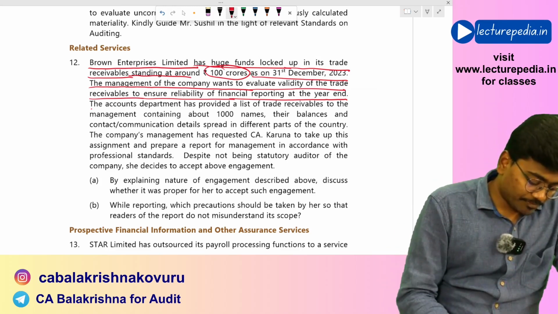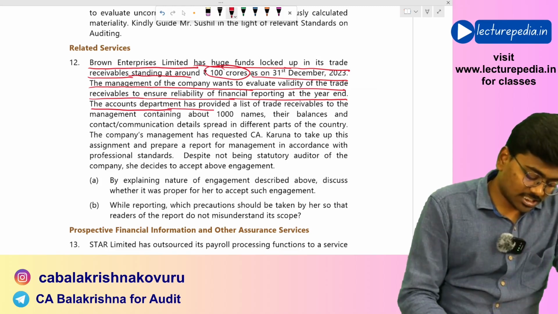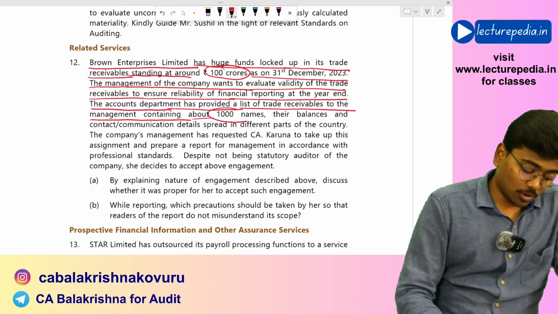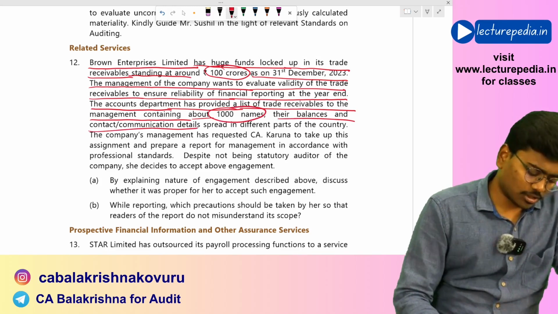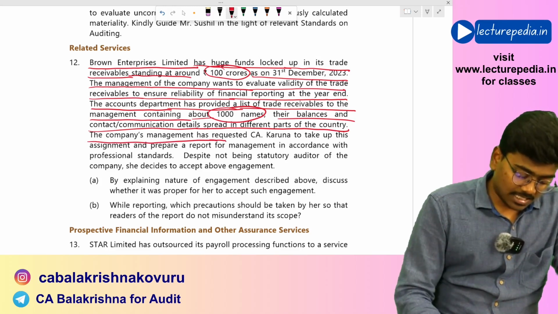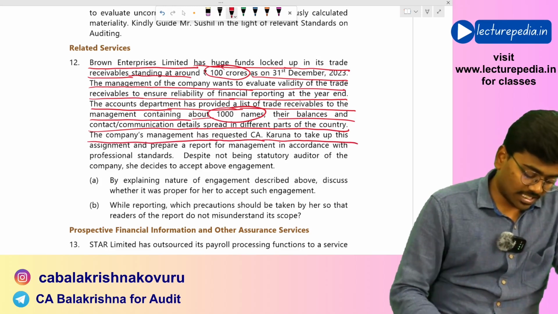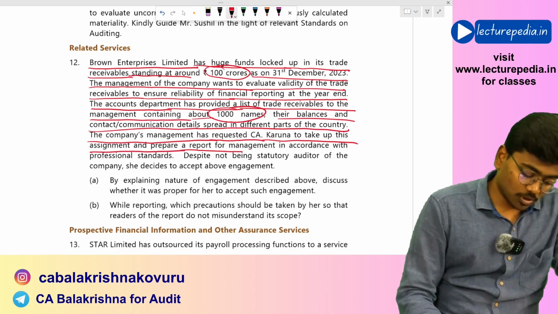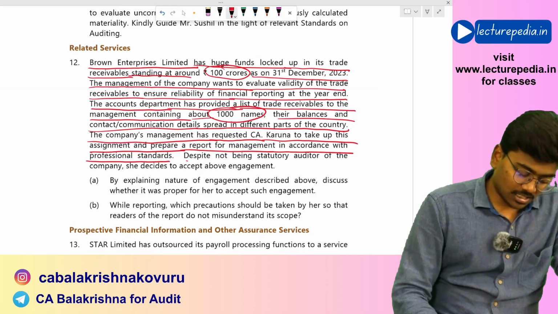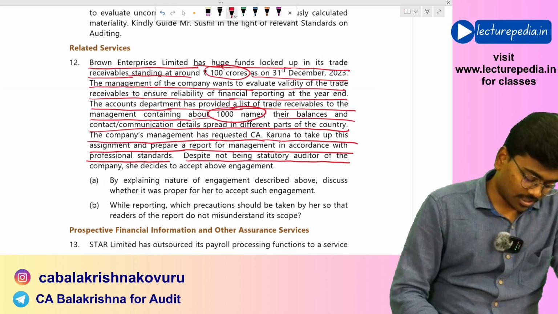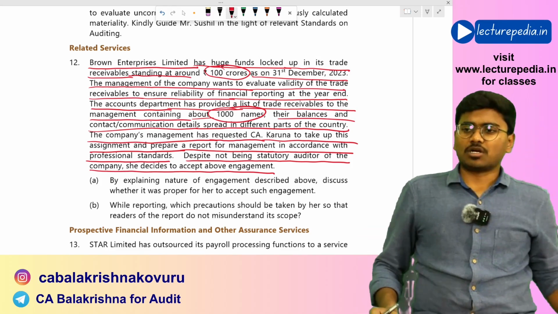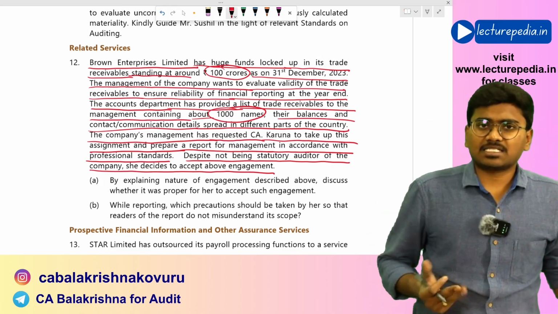Now, for this purpose, the accounts department has provided a list of trade receivables to the management containing about 1,000 names, their balances, and the contact or communication details spread in different parts of the country. Now, the company's management has requested CA Karuna to take up this assignment and prepare a report for management in accordance with professional standards. Despite not being the statutory auditor of the company, she decides to accept the above engagement.